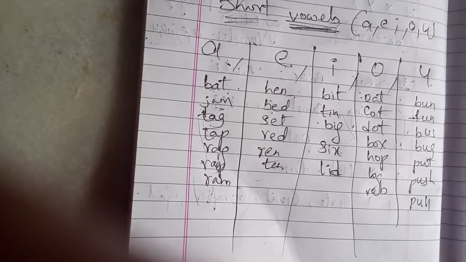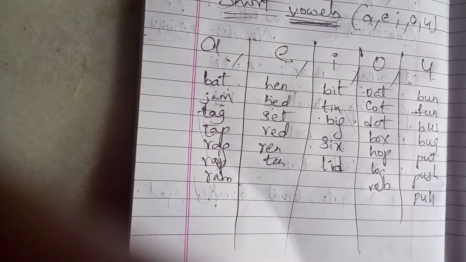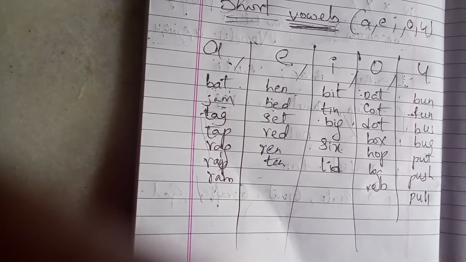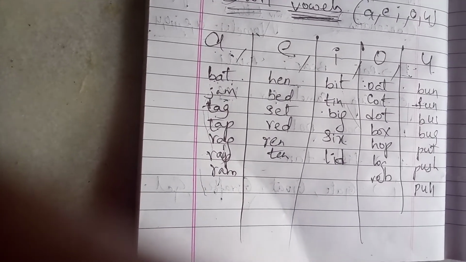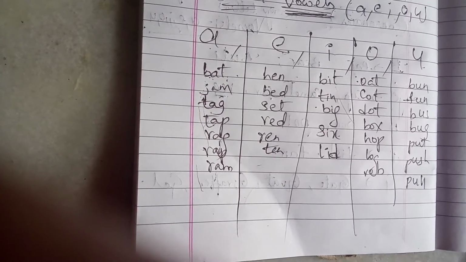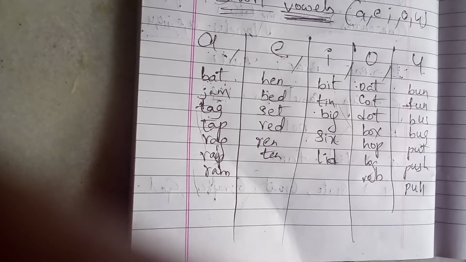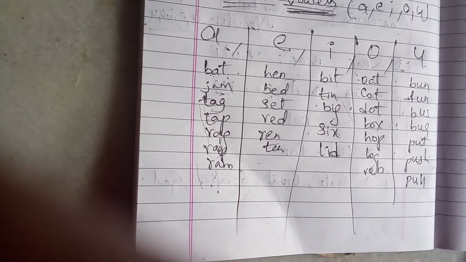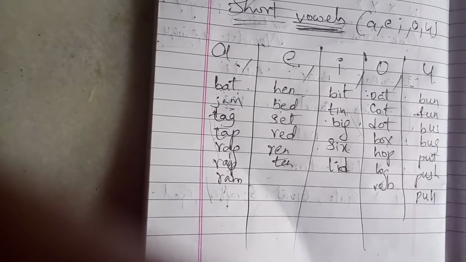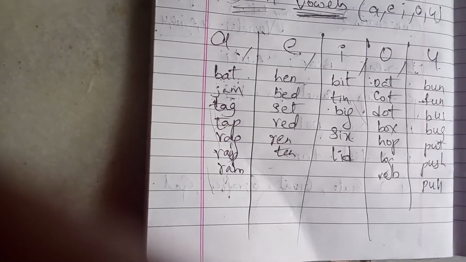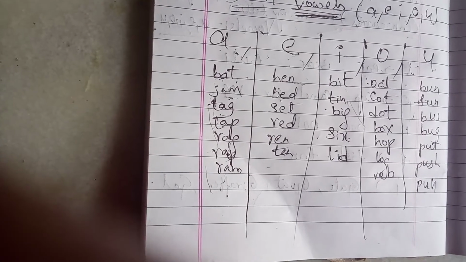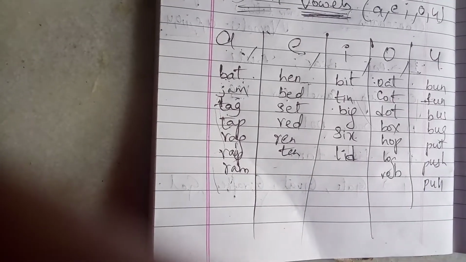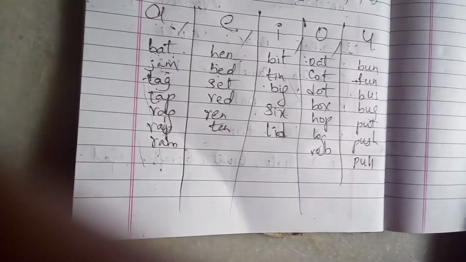Now E: hen, bed, set, red, run, ten. Last: he, be, se, re, te. Here we are using E. Okay, I. Now we pronounce I in the words bit, tin, big, lid. Like this, that is the pronunciation of I.